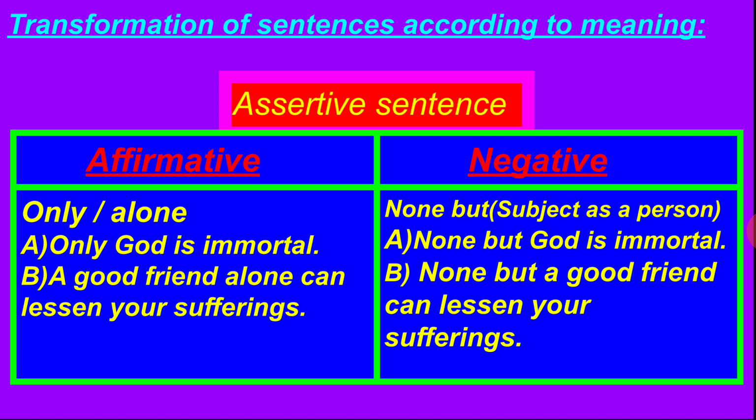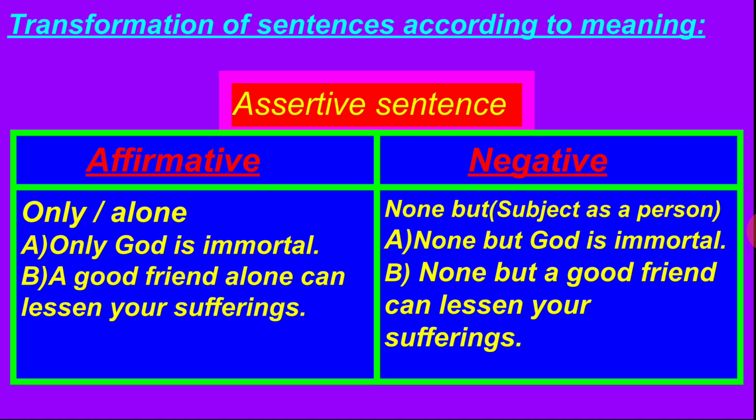Before going to transformation of sentence, we should know what transformation is. Transformation is a process by which we can change the structure of a sentence without changing the meaning. We can transform the sentence in two ways, as there are two types of sentences. One is sentence according to meaning and the other is sentence according to structure. In your syllabus, there is transformation from sentence according to meaning. So we are going to discuss the sentences according to meaning.